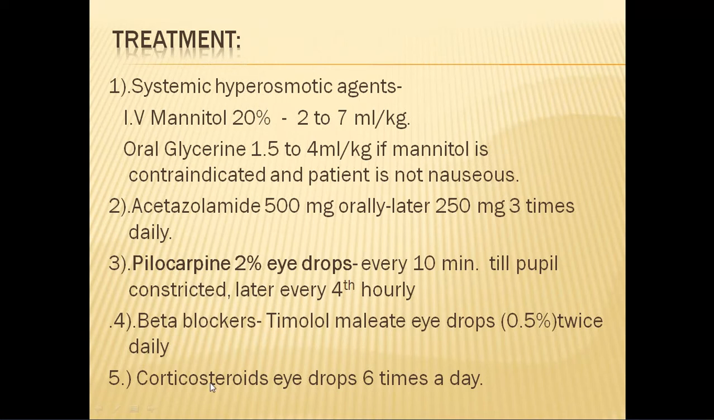Apart from that, we give corticosteroid drops also. This is to relieve the inflammation. So the most important and immediate drug would be your IV mannitol along with glycerin and your oral acetazolamide tablets. And this is very short acting. This won't be permanent. So when the pressure has reduced, you will go for the permanent one, that is your pilocarpine. This will relieve your pupillary block and bring the pressure to normal.